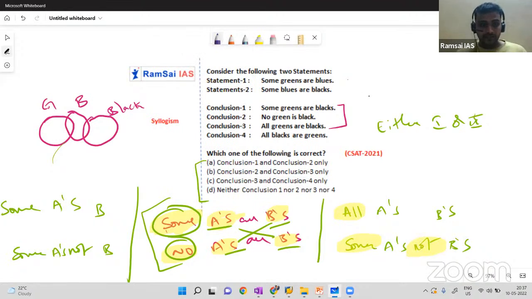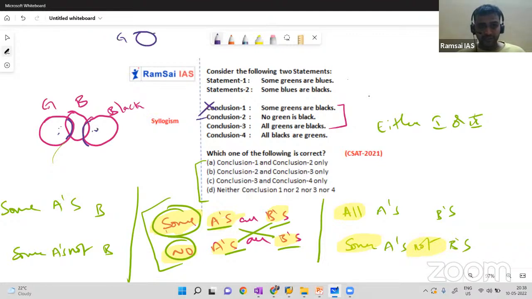So what is the first conclusion? We already drew the diagram. Some green are black. It can be possible, but not guaranteed, right? So eliminate. No green is black. Yes, it will follow. But there is a possibility for this kind of diagram.